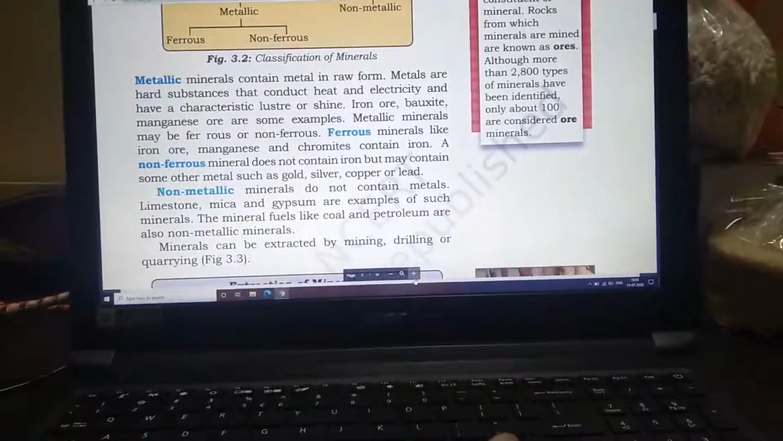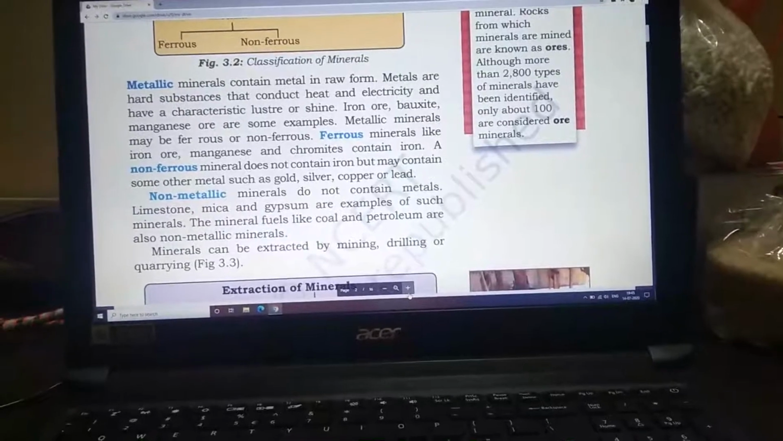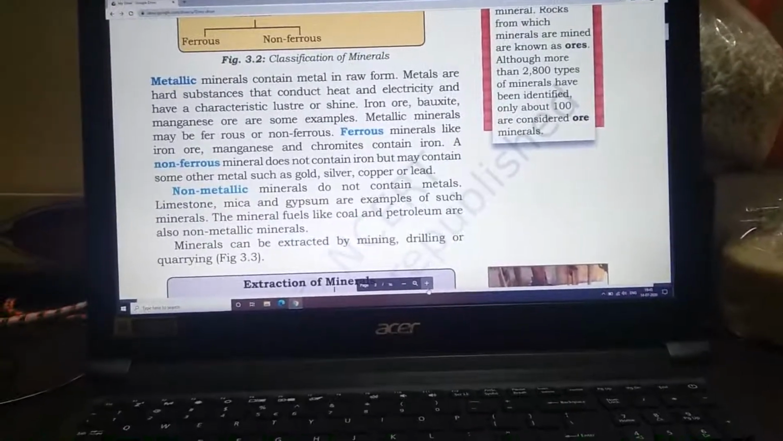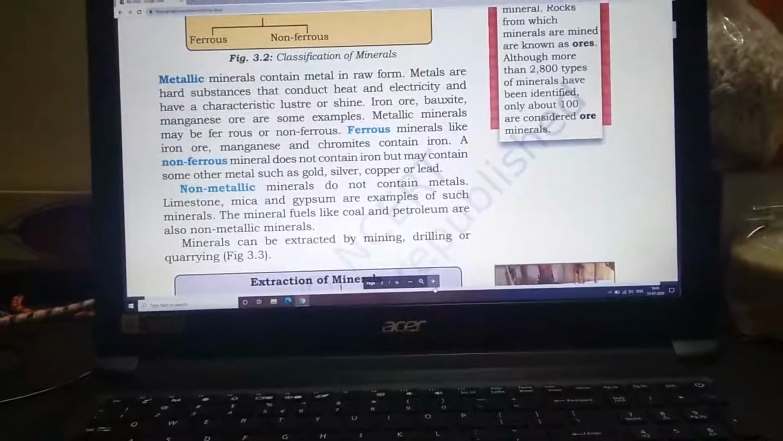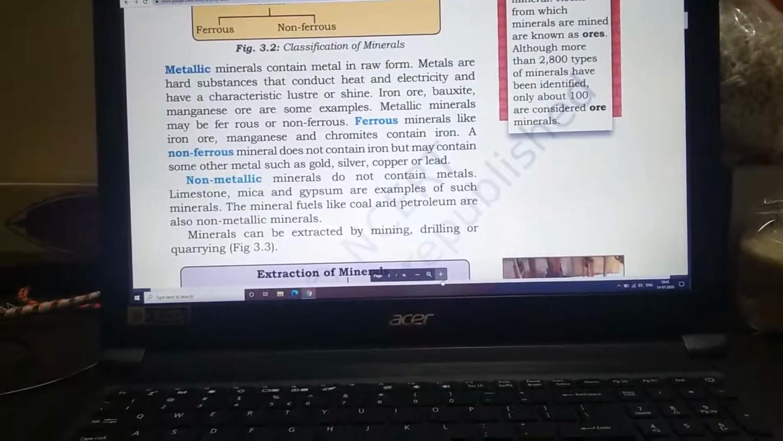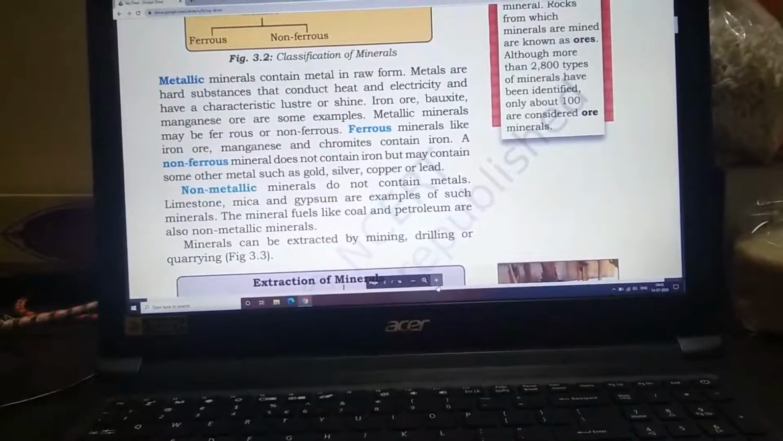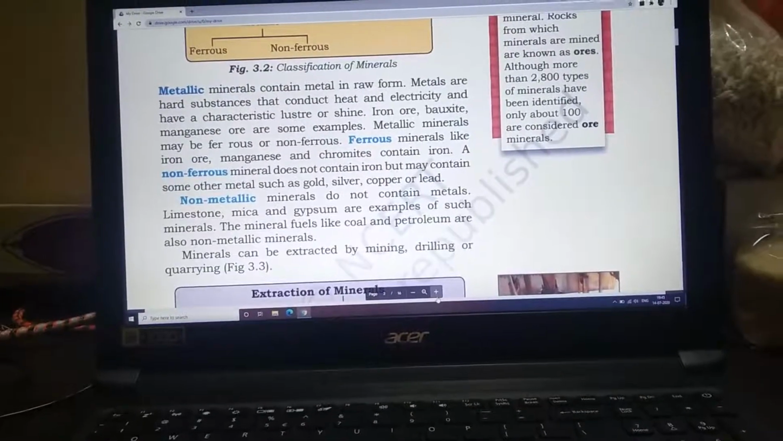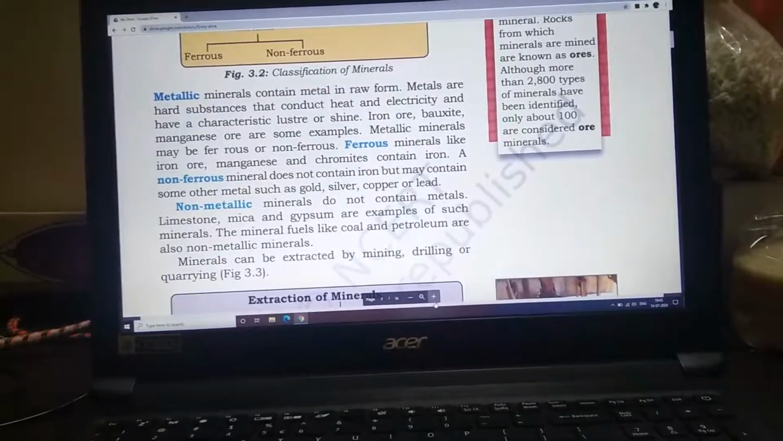Metals are hard substances. So what are metals? Metals are very hard substances that conduct heat and electricity and have a characteristic luster or shine. Every metal has its own luster and its own shine. Iron ore, bauxite, manganese ore are some examples. Please underline the names. What are the types of metallic minerals we have? Iron ore, bauxite, manganese ore are examples.